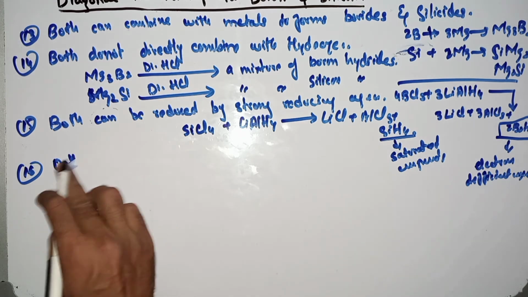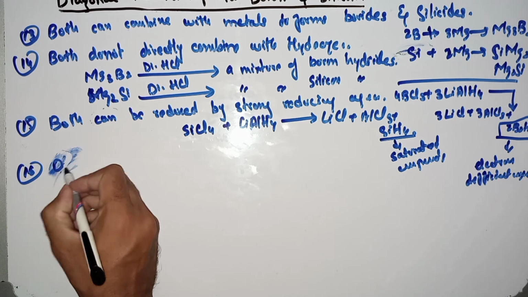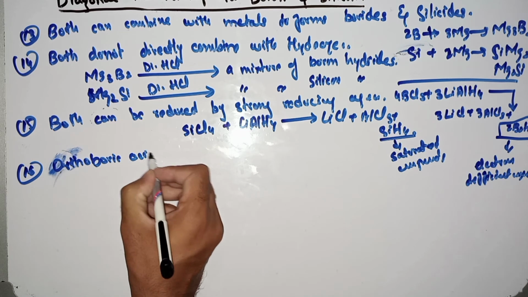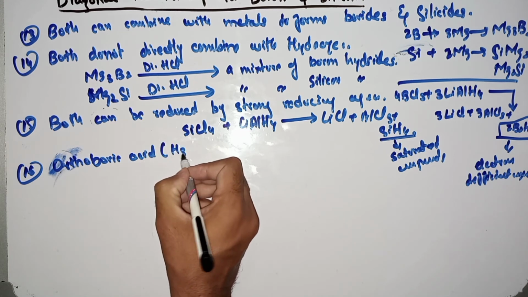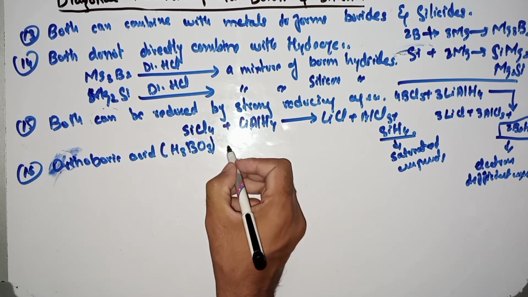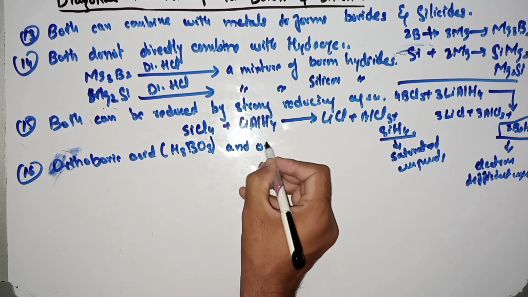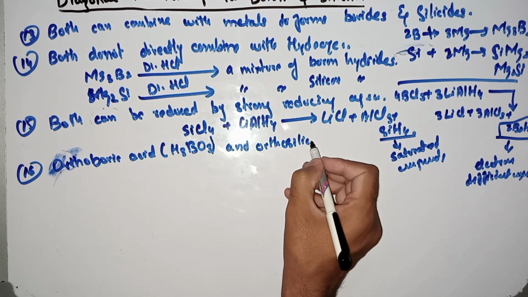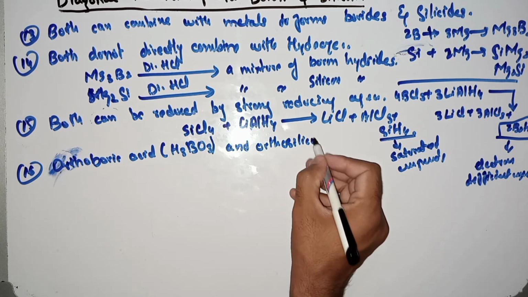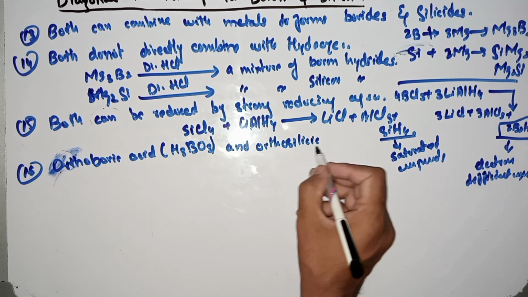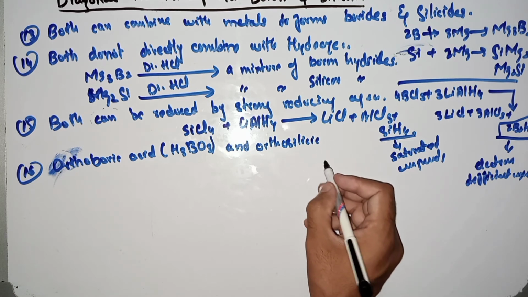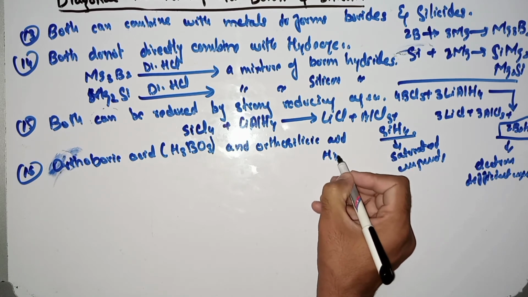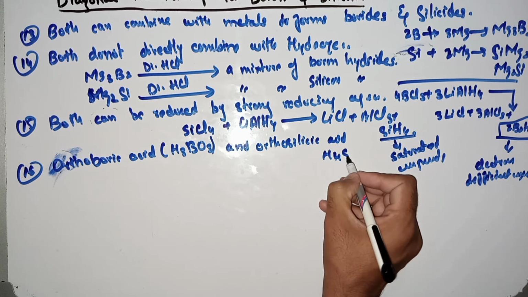Orthoboric acid formula is H3BO3, and orthosilicic acid, the formula of silicic acid, is H4SiO4.